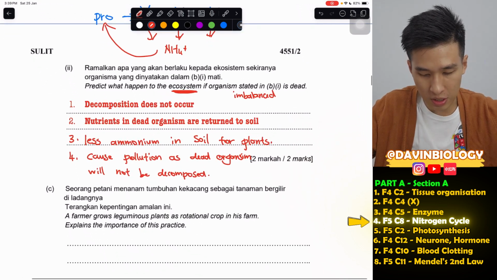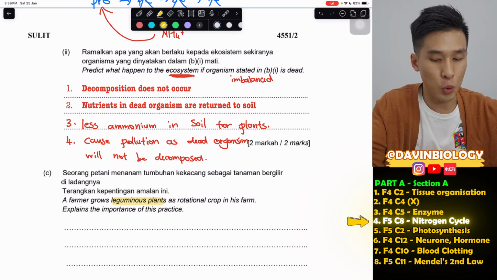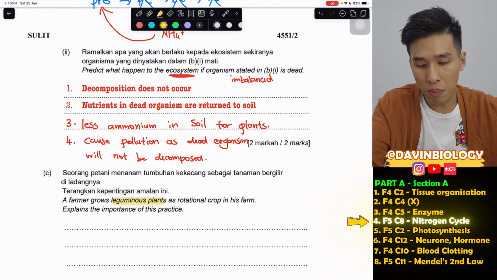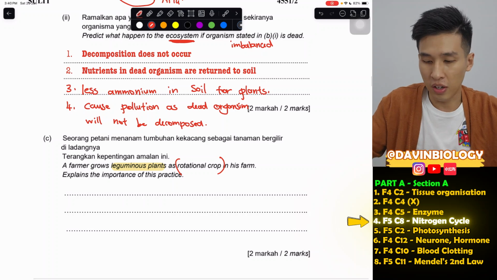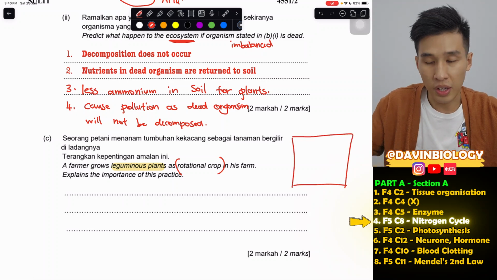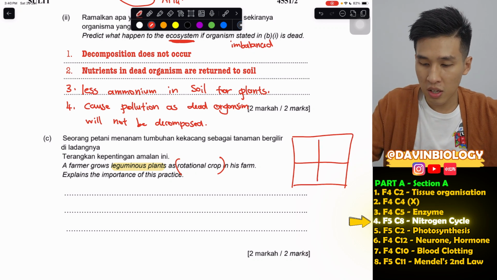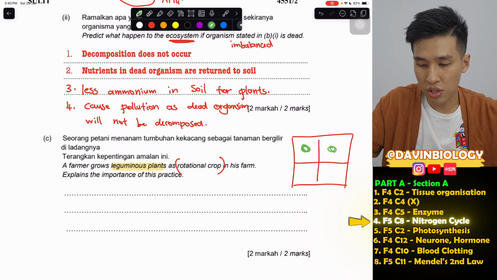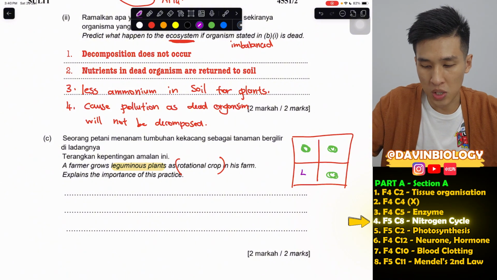Okay, then this is about the leguminous plant, as we were mentioning earlier. So a farmer grows leguminous plants as rotational crop in his farm. Explain the importance of this practice. Now, what do you mean by rotational crop? So let's say we have a plot of land, divided into 4 different plots. Here I plant cabbage, cabbage, cabbage, but there'll be one plot they reserve, let's say they plant the leguminous plant.